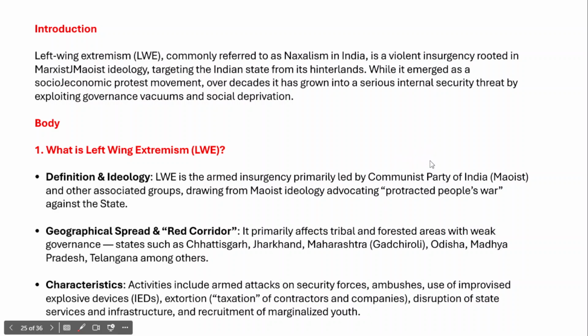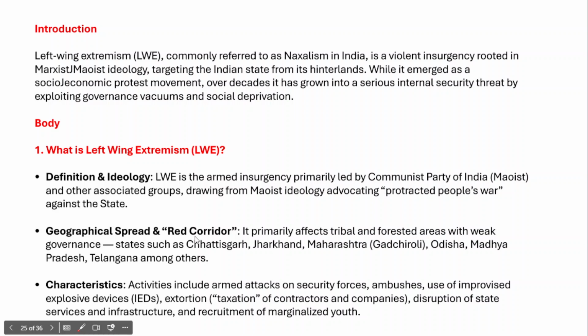Apart from the CPI Maoist, it is also associated with several other groups, and all these groups have drawn their inspiration from the Maoist ideology. Therefore they have been advocating for a protracted people's war against the state. So they wanted to overthrow the state with violent means.